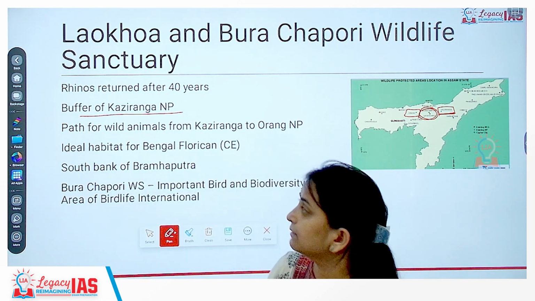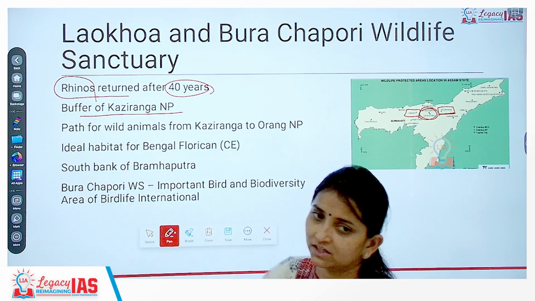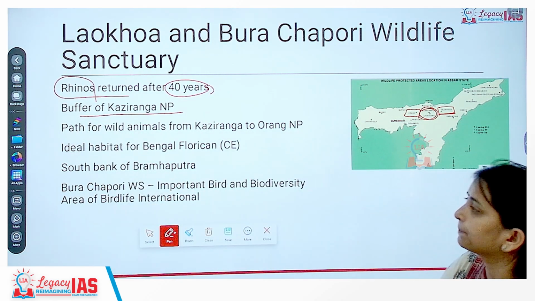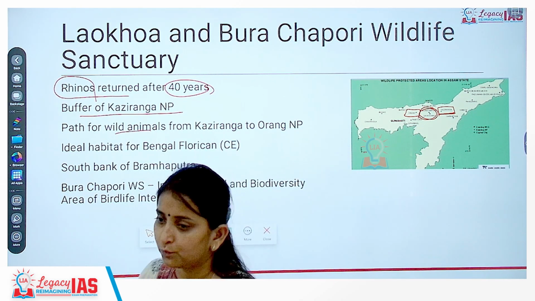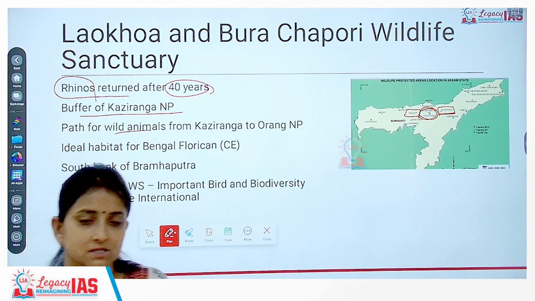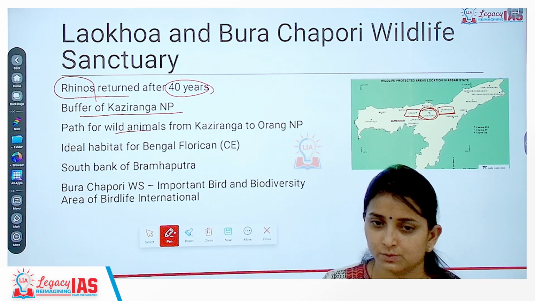We have, for the first time in 40 years, encountered that one-horned rhinos did enter into this protected area. Which is good news. This has been considered as a path for wild animals. If they are shifting from Kaziranga National Park to Orang National Park, this will become an intermediate zone. That is why this zone is very much important.